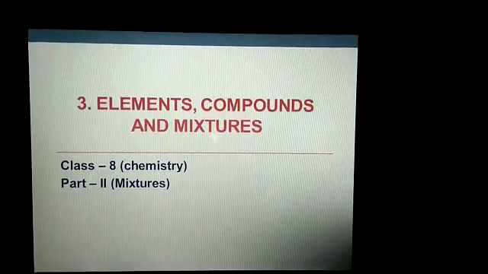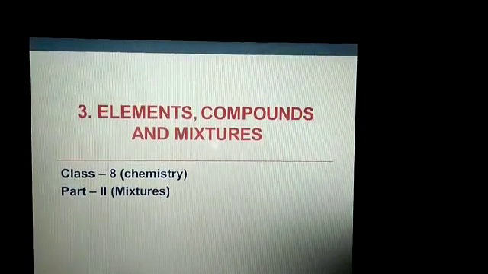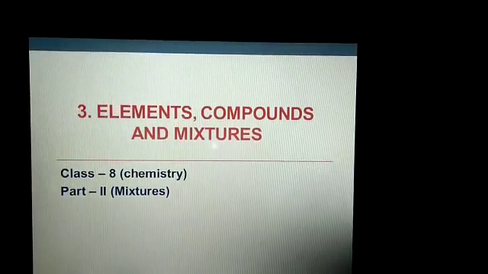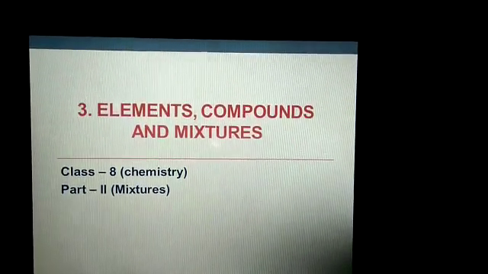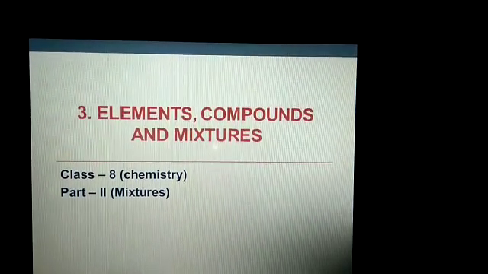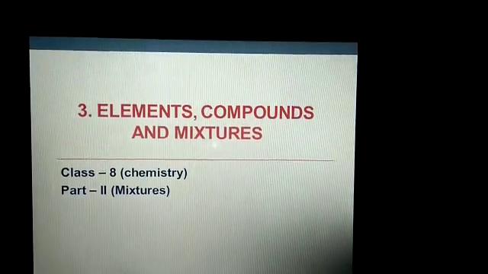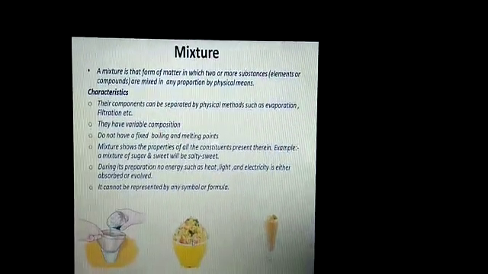Hello students, in today's chemistry class you will learn about mixtures, and this is the second part of chapter 3, that is elements, compounds and mixtures. So let's see what are mixtures.